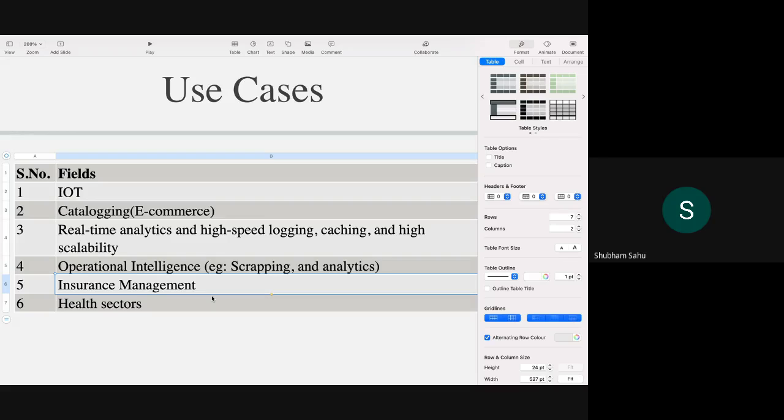And whenever you hear about any company using MongoDB, I want to mention this again: that doesn't mean they are taking MongoDB as their main tech stack. I hope you are aware of microservice architecture.